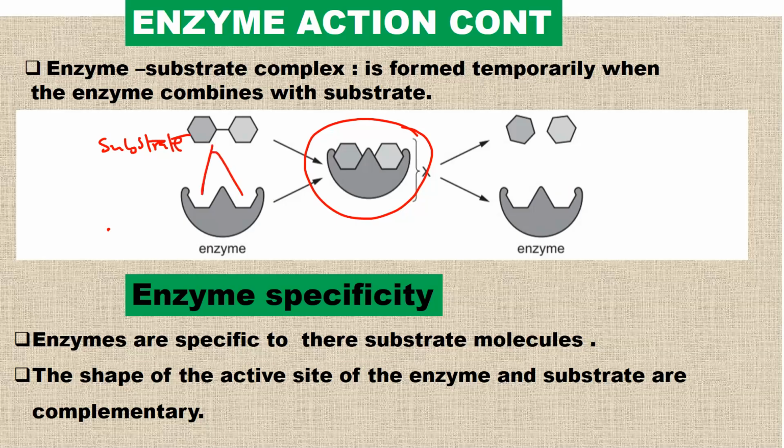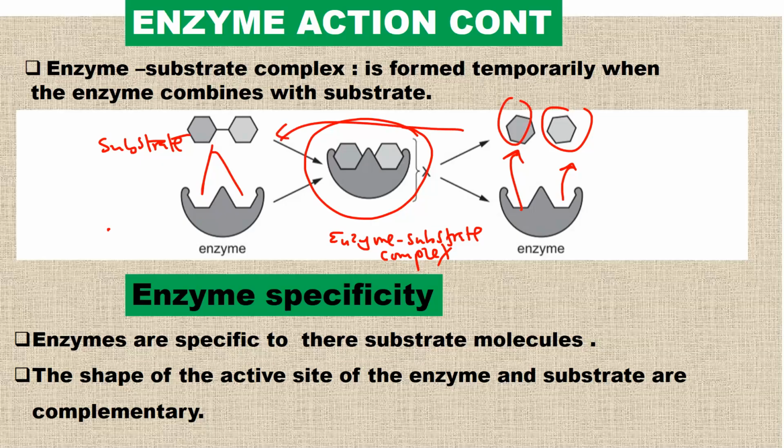So when it fits there, this is known as the enzyme substrate complex. Then at the end, the substrate comes out as products. So what is formed now are products, different from the substrate. The enzyme, as you can see, remains the same shape, ready to act on another substrate of the same type.